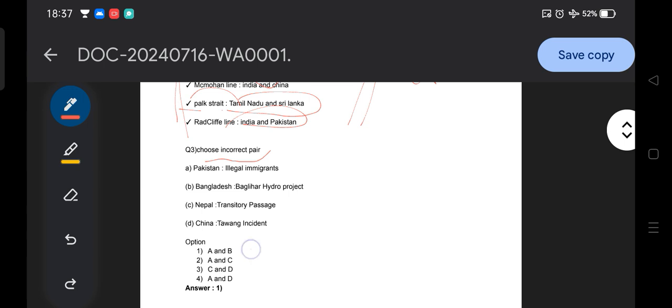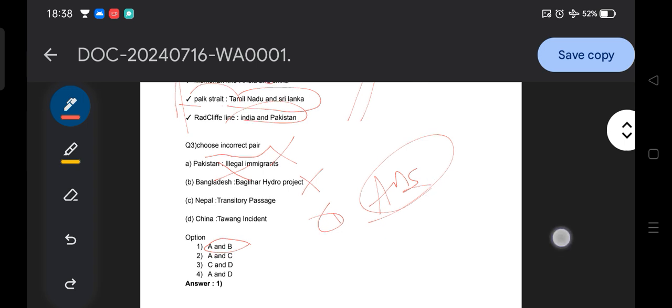So option A is the answer, that is, A and B are incorrect. Pakistan, illegal migrant, is incorrect. Bangladesh, Balighar hydro project, is incorrect, because Pakistan is associated with the Balighar hydro project and Bangladesh is associated with illegal immigrants. So these are the two concepts you need to remember. Option 1 is the appropriate answer. Hope you all agree with this point.